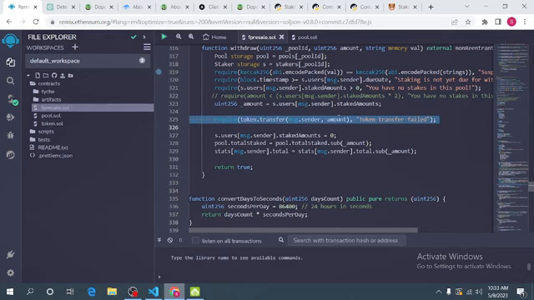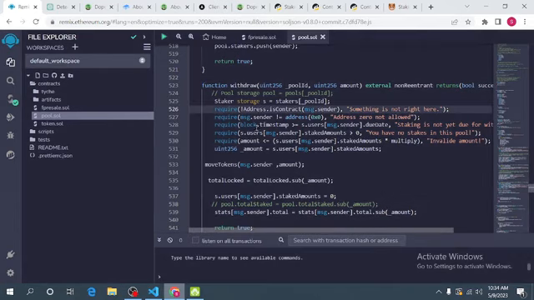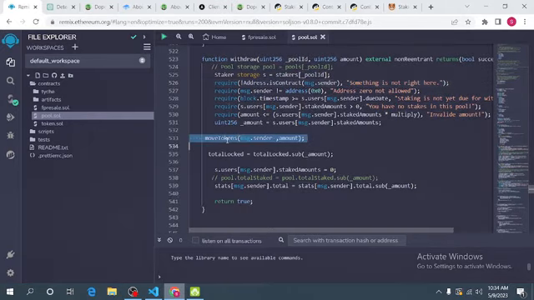So it is not safe this way. What you should do is move this actual line that is transferring tokens to a user into a separate function and make the function private. This is what we did here. After all of these checks have been done, we now called move tokens.